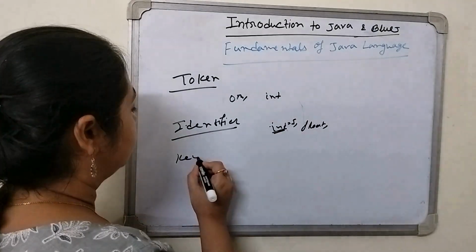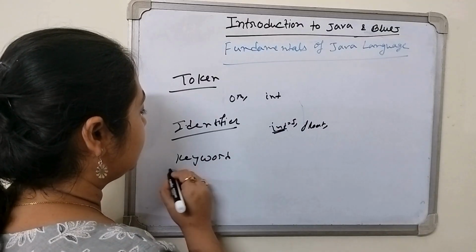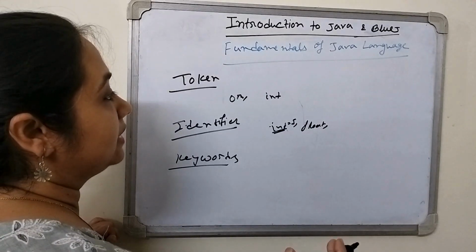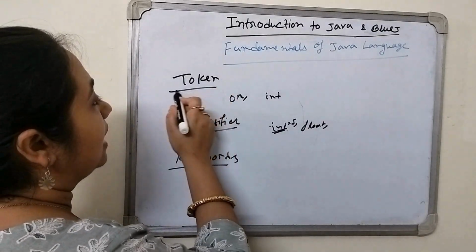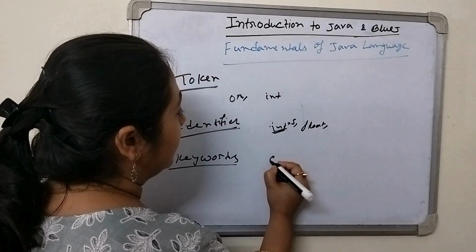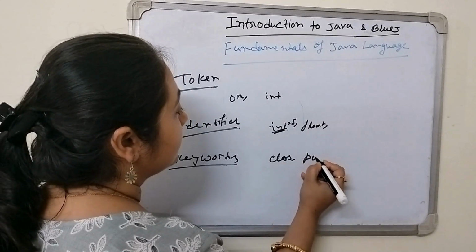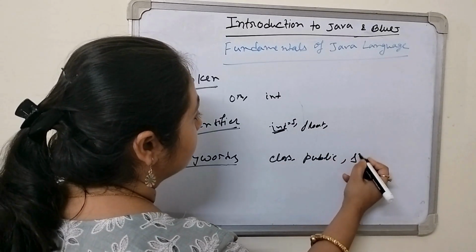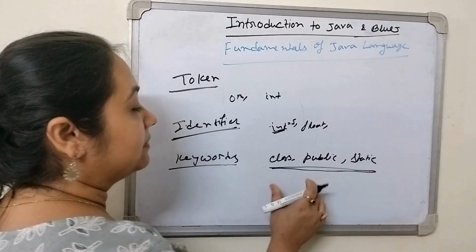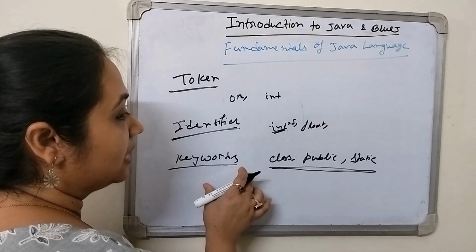Next is the keyword. What is a keyword? When we go to the next portion, you will understand the token and identifier properly. Now keywords are class, public, static. Okay, these are the keywords. These words you have learned in the previous class. So these are known as the keywords.